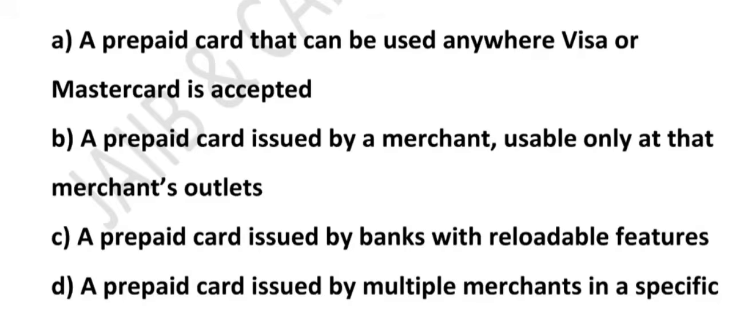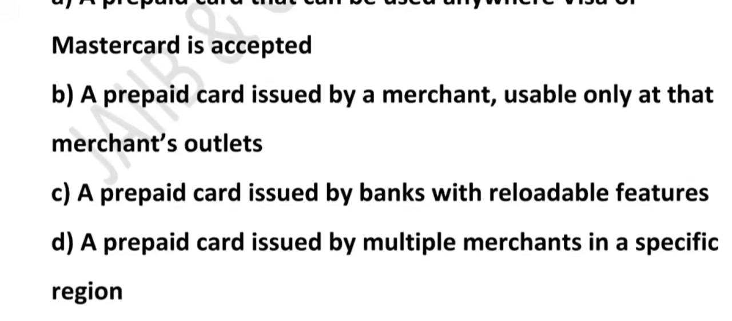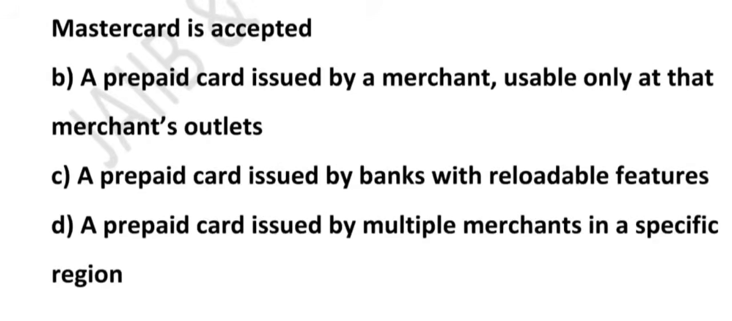If you see option A, it is actually describing an open loop card, not a closed loop one. For example, if you buy a prepaid card with the Visa logo, you can use it at any shop that accepts Visa, be it restaurant, online shopping or even ATM. So option A is wrong because it is talking about an open loop card. What about option B? Option B is the correct answer.